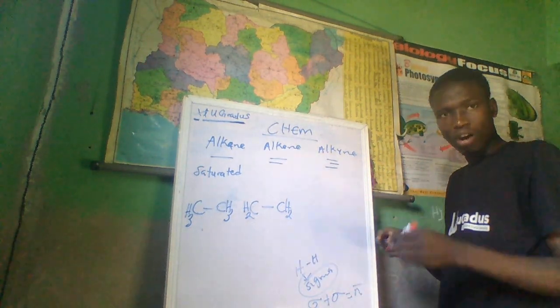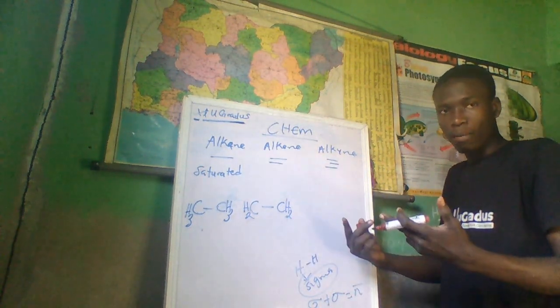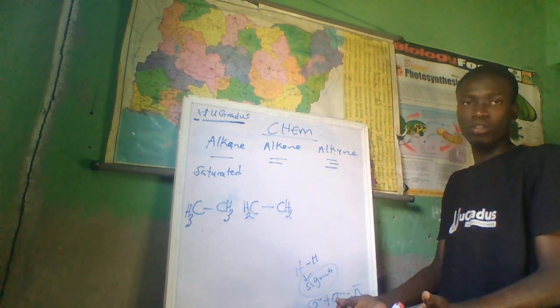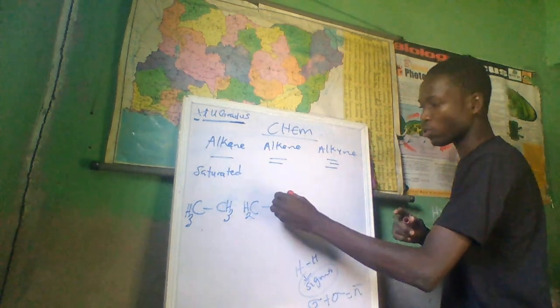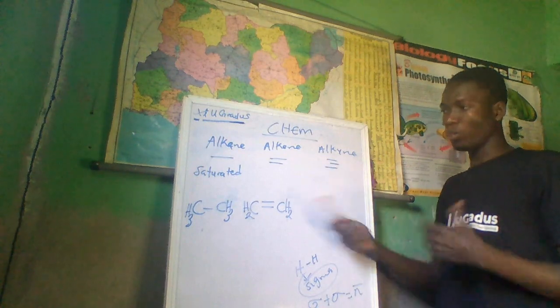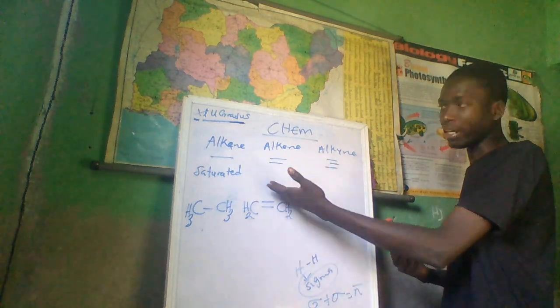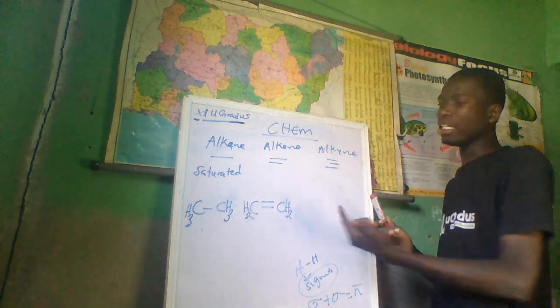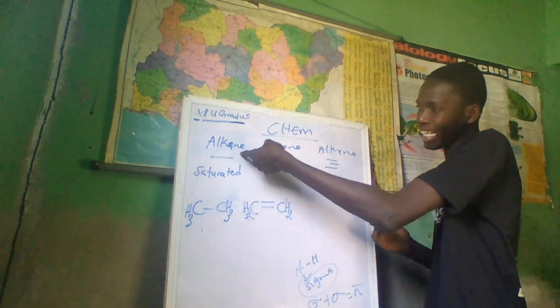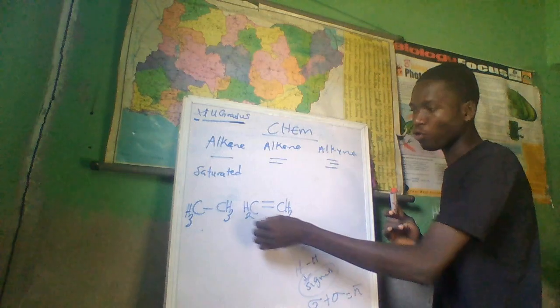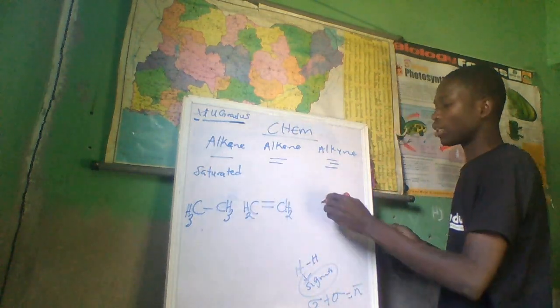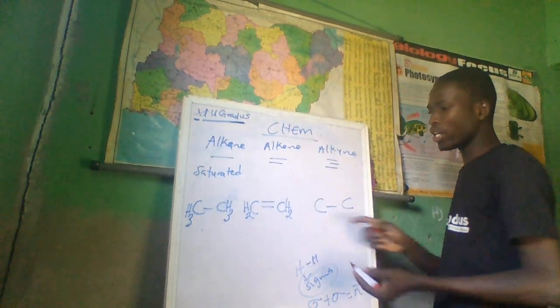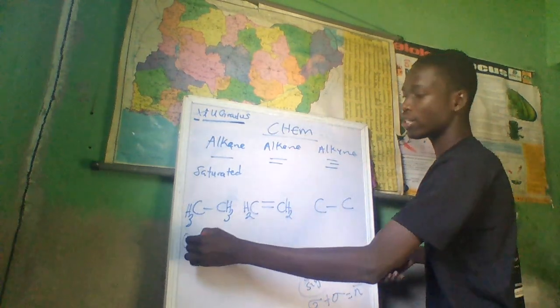So removal of 2 sigma bonds will give a pi bond, and that pi bond will join the one at the middle, making it become a double bond. So that is what characterizes alkene. You can now summarize that we derive alkene from alkane by the removal of just 2 hydrogens.